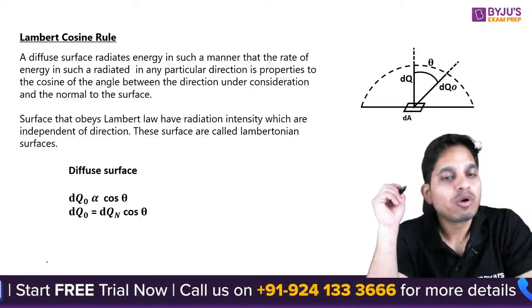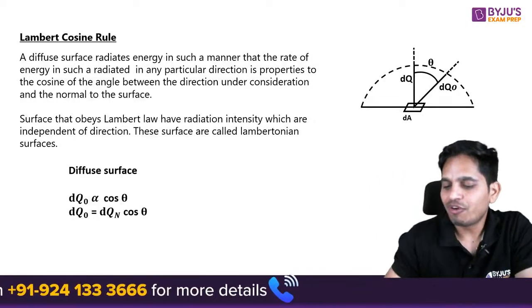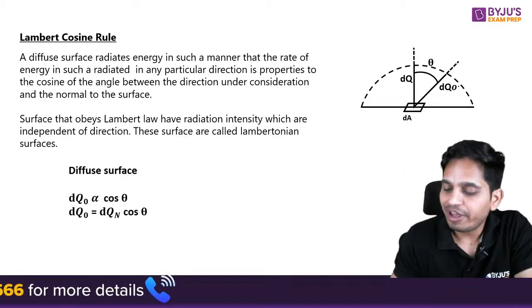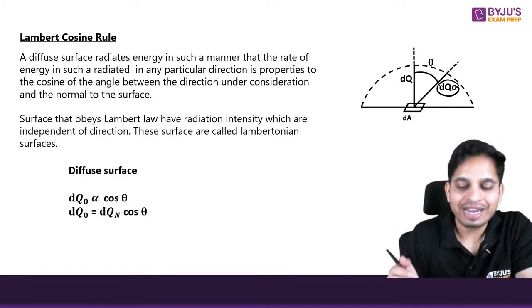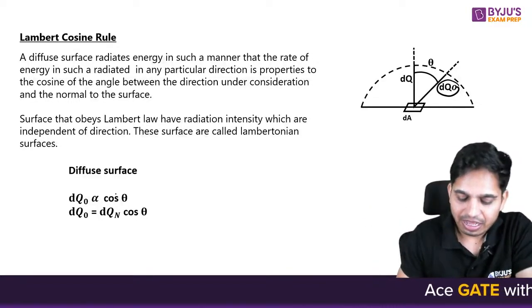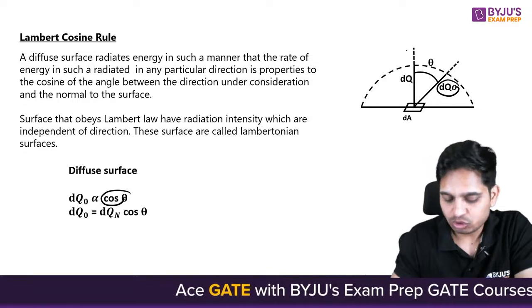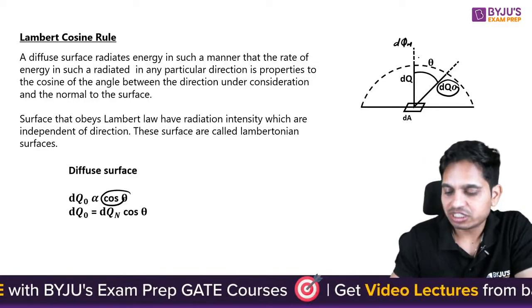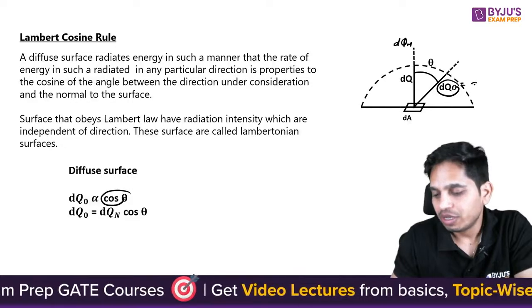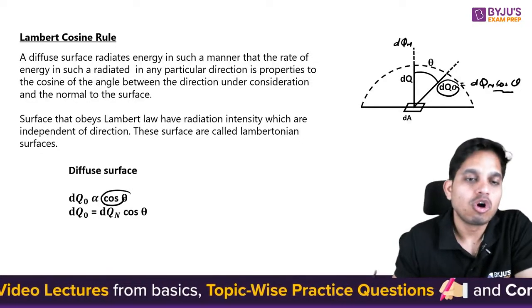Then we have Lambert cosine law. Lambert cosine law says that if you have a diffuse body, the radiation emitted at any angle is proportional to cos theta. That means this is equal to dq n cos theta. This is equal to, that's all. It's a function of cos theta.